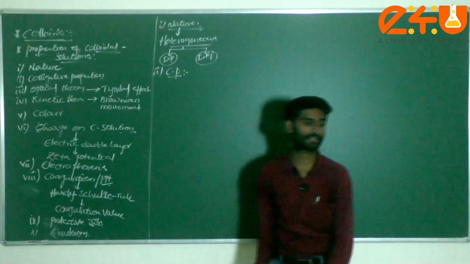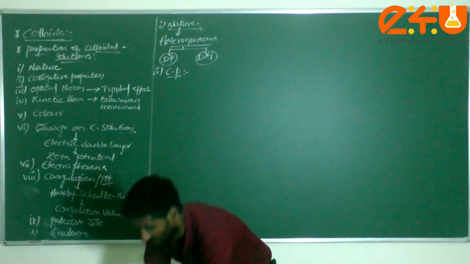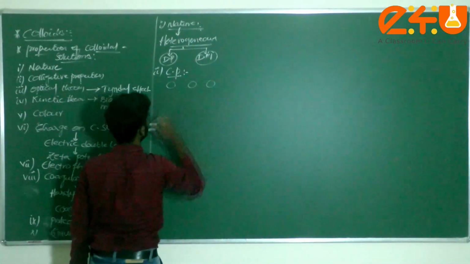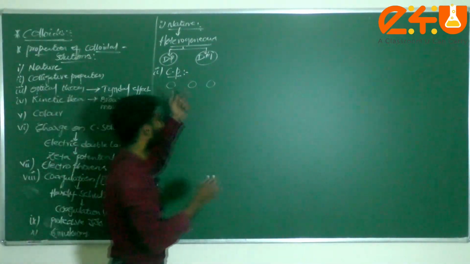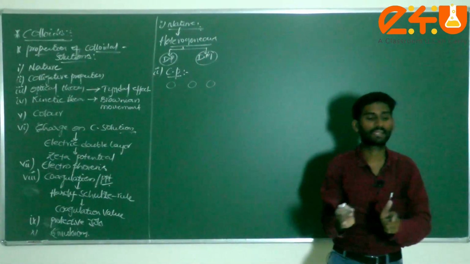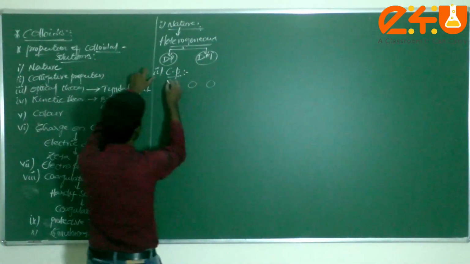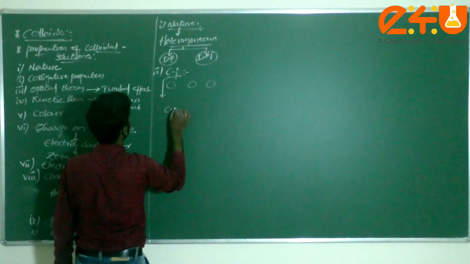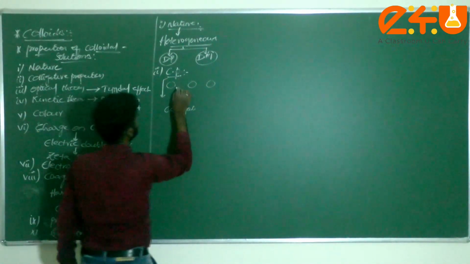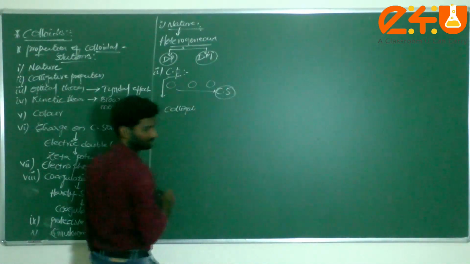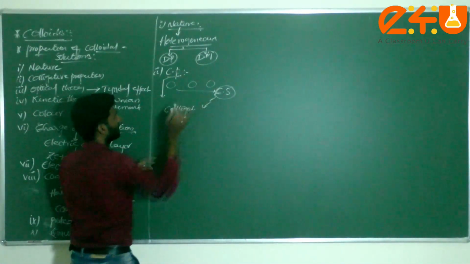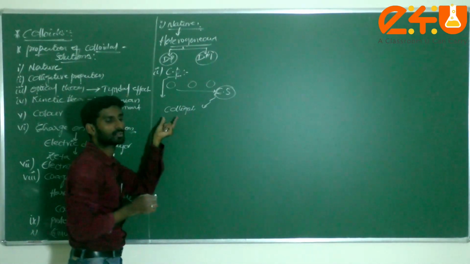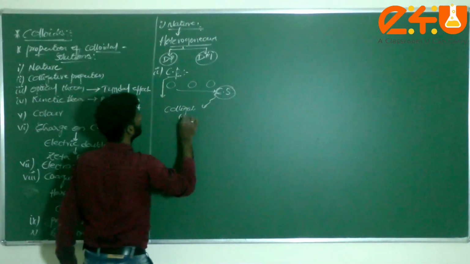Colligative properties. If you take colloidal particles, the size of the colloidal particles is larger, and they aggregate. When compared to colloidal solution particles, the size of the particles in colligative properties is very small.